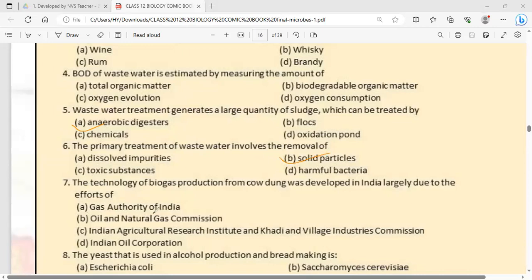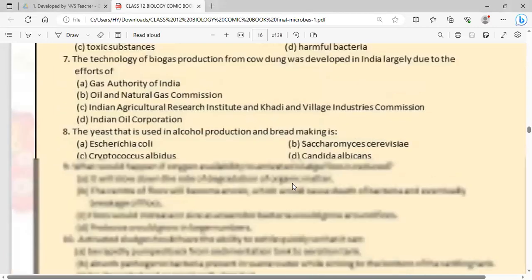The technology of biogas production from cow dung was developed by Indian Agricultural Research Institute and KVIC, Khadi and Village Industries Commission. Yeast used in bread making is Saccharomyces cerevisiae. So B option is correct.